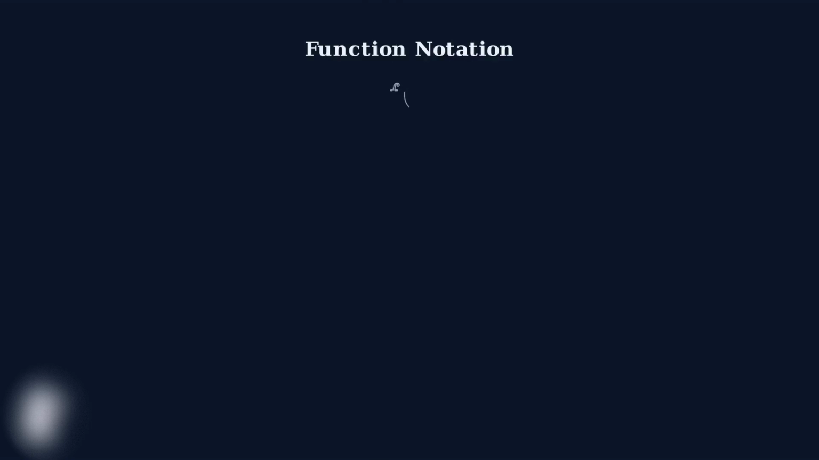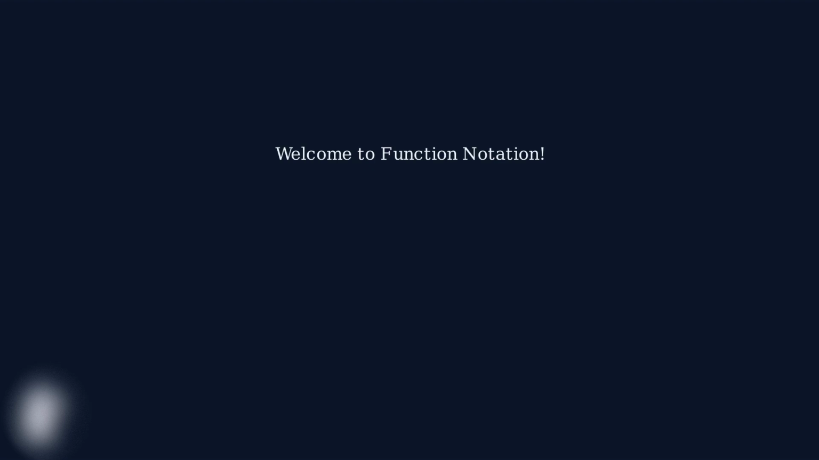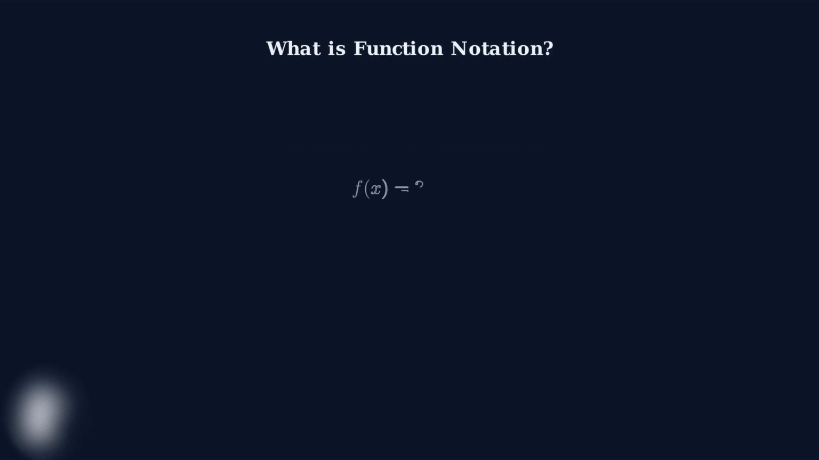Welcome to this comprehensive guide on function notation. Today we're going to explore one of the most important concepts in mathematics, function notation, commonly written as f of x. Function notation is a powerful method of expressing relationships between two variables in a concise and clear manner. Instead of lengthy written explanations, we can use this elegant mathematical shorthand.